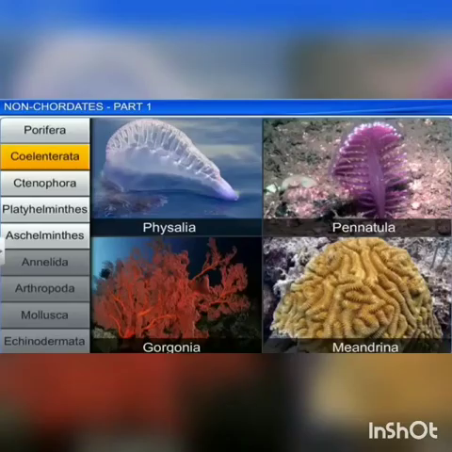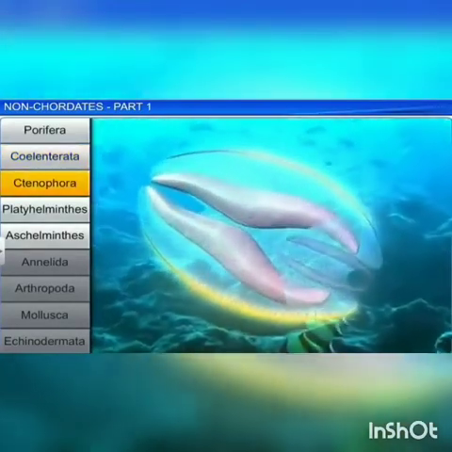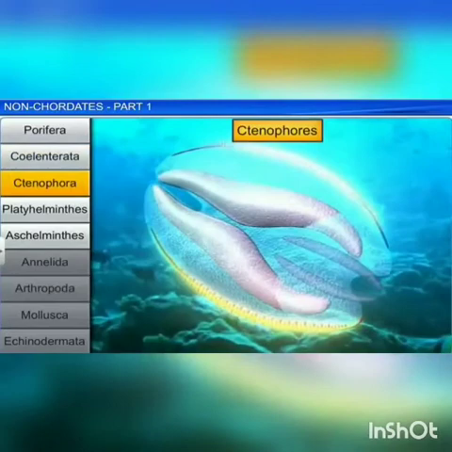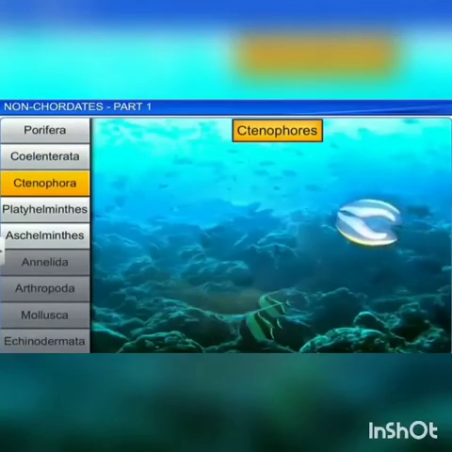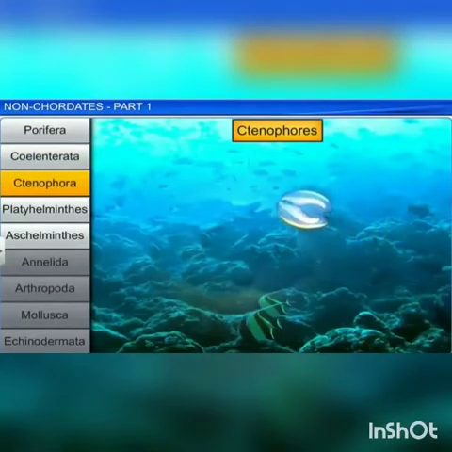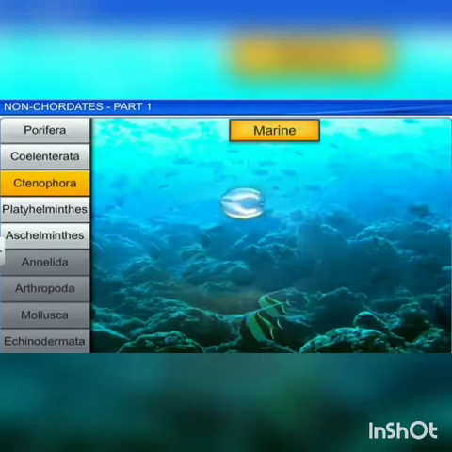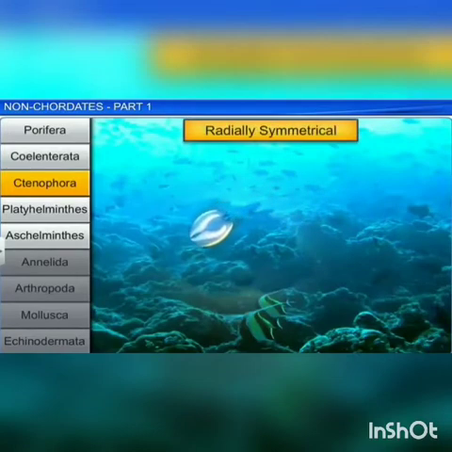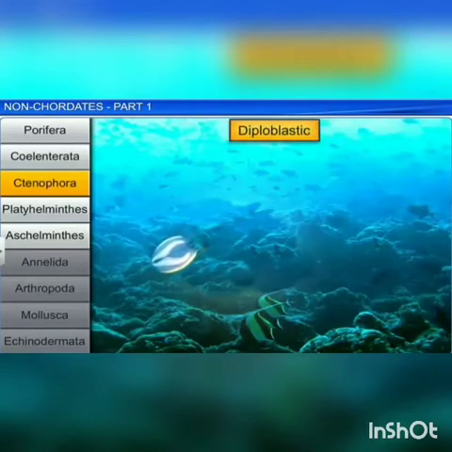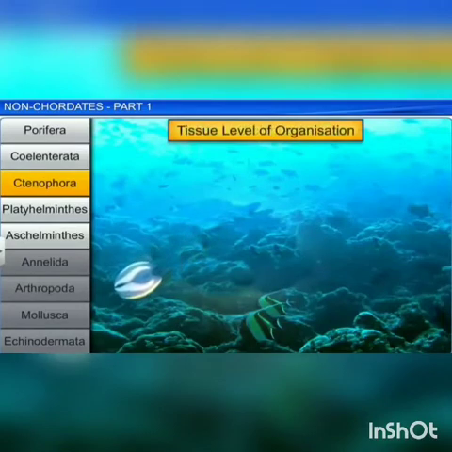And the next phylum we are going to see is the Ctenophora. They are called comb-bearing animals. Ctenophores are comb-bearing animals. They are marine, radially symmetrical, diploblastic with tissue level of organization.